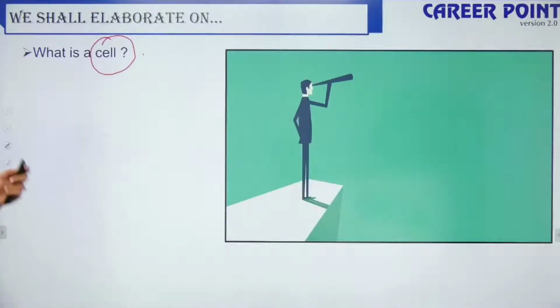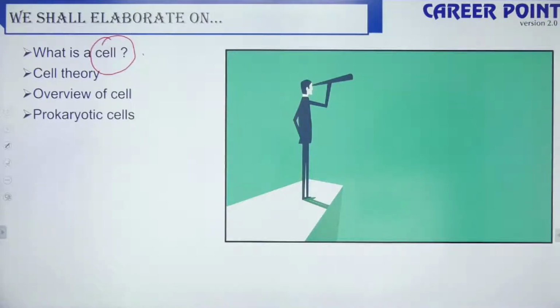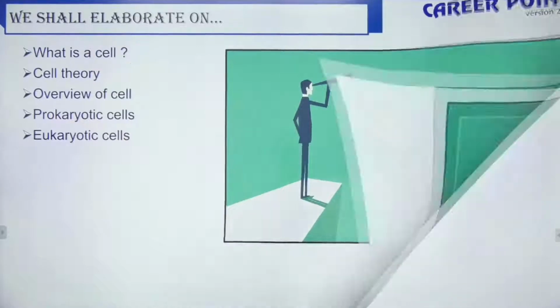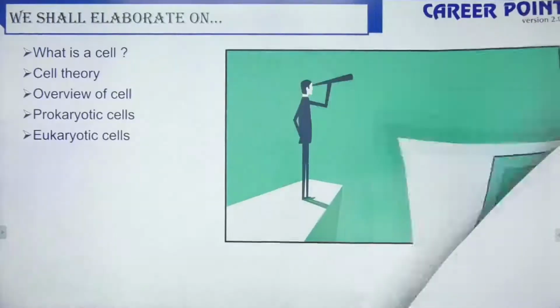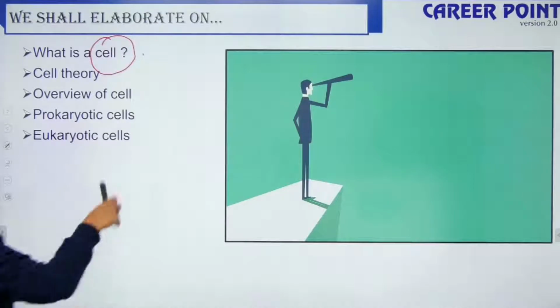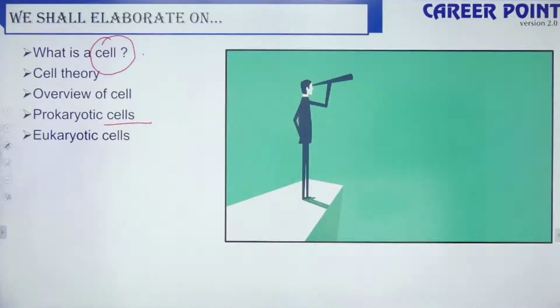Yes, so we will start off with what is a cell, then move forward to cell theory. Who proposed the cell theory? What are the postulates of the cell theory? Then the overview of the cell. Who are the members inside a cell? If you look into a palace, who are the members inside a palace? It is something similar to that. Then the prokaryotic cell. How is a prokaryotic cell different from a eukaryotic cell? Prokaryotic cells are less developed compared to a eukaryotic cell. Today we will talk till here, at least we will begin with the prokaryotic cell.